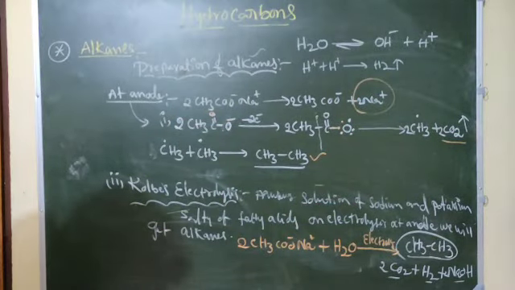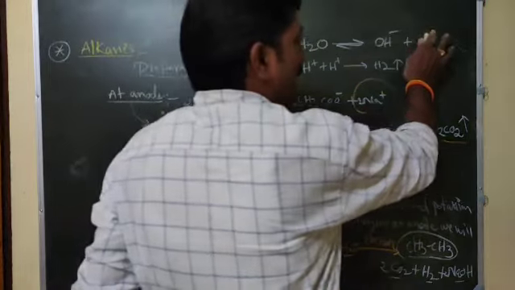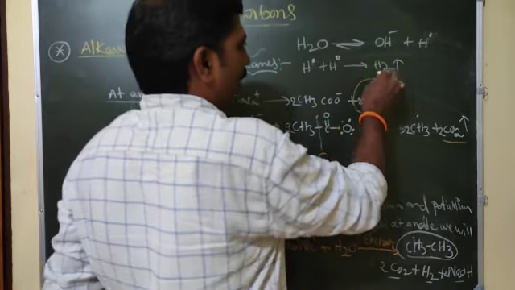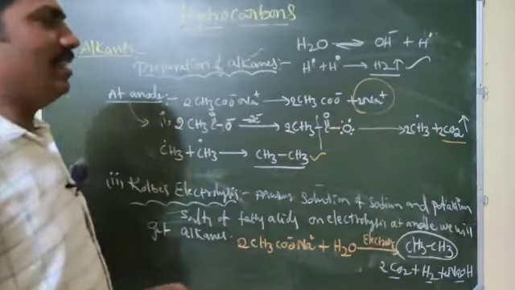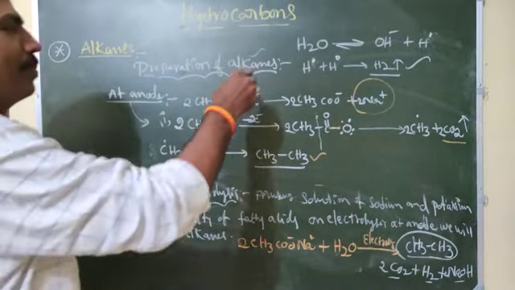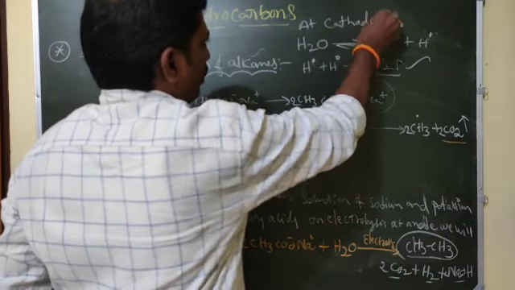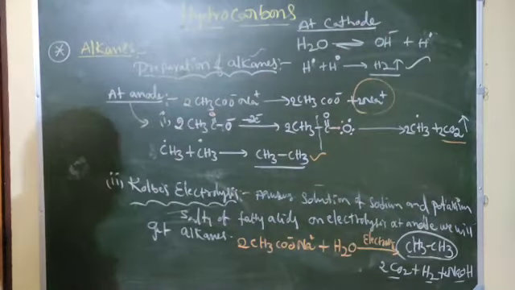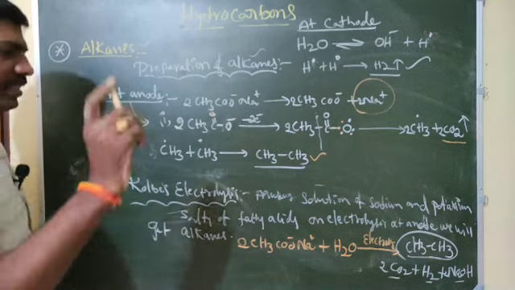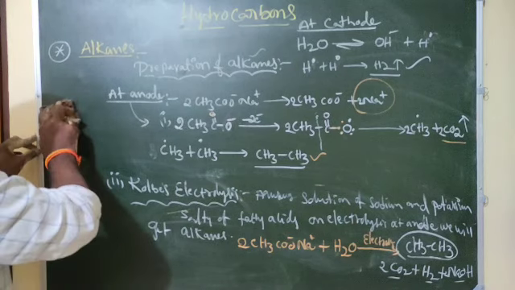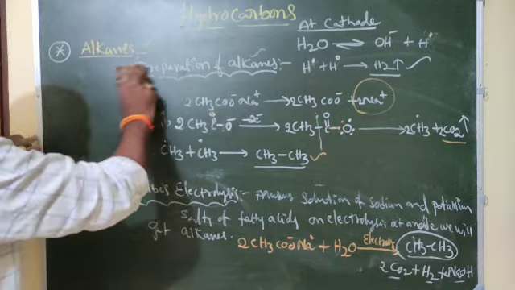The H⁺ we can represent as an H radical, with OH⁻ remaining. So 2 H radicals combine to give H2 gas, that is at the cathode. At the cathode H2 gas, at the anode ethane gas. This is all about the preparation of alkanes.